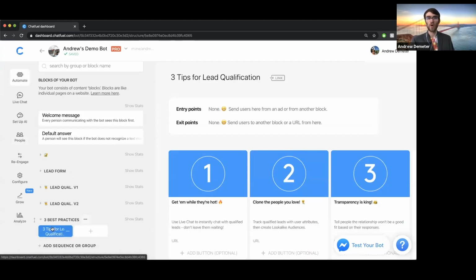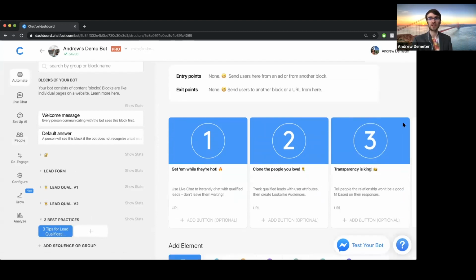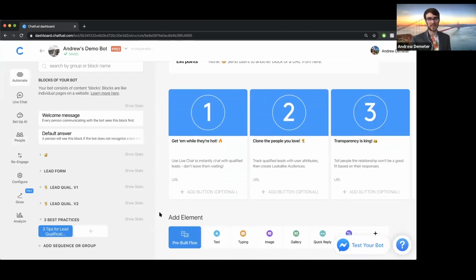And then one final tip, number 3, is that transparency is king. So again, I showed you the 2 different approaches, and I'm sure there are many more, but the 2 main approaches to lead qualification are either immediately disqualifying someone after they answer a question, or having them go through the whole process and then telling them that they're disqualified. What I would recommend is the first approach, like I mentioned earlier: just immediately tell them, hey, you're not qualified. Don't waste their time.